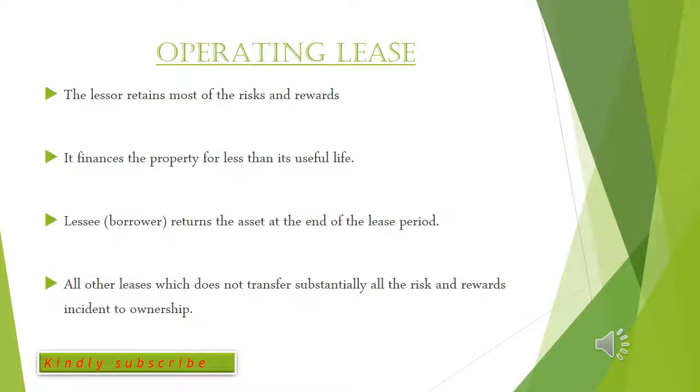The third point is that the lessee or the borrower returns the asset at the end of the lease period. So after the period agreed upon between the lessor and the lessee, the lessee returns the asset back to the owner after it's been used. The fourth point is that all other leases which do not transfer substantially all the risk and rewards incident to ownership are also termed as operating lease.